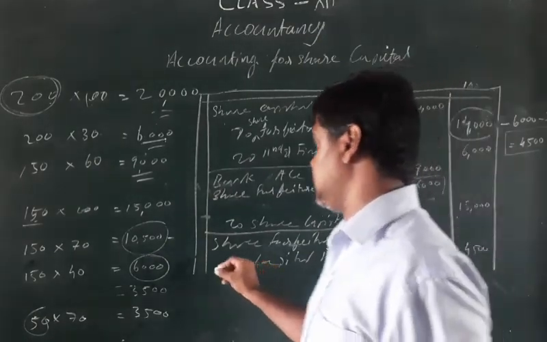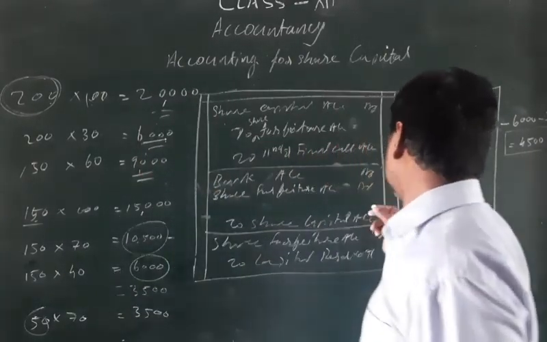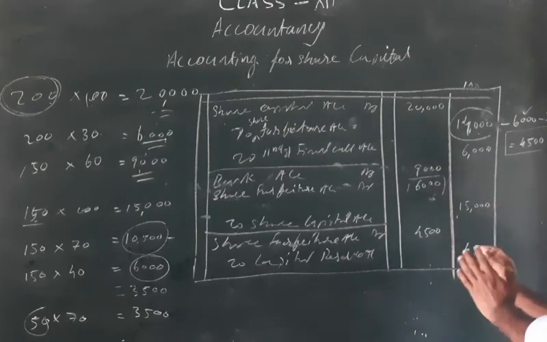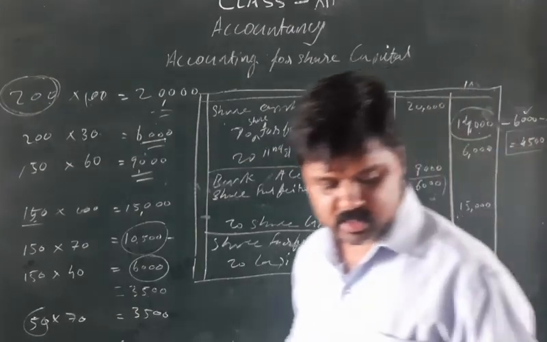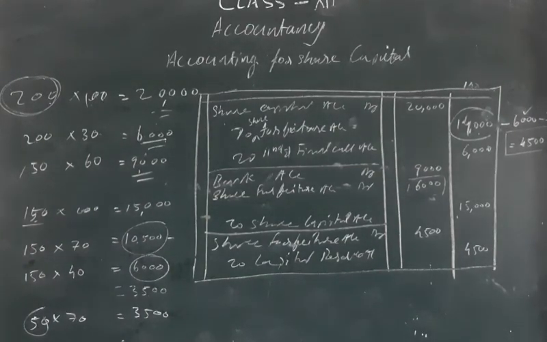You can mention that excess amount transferred to capital reserve account. Clear now? 6,000 we already used for giving discount, and 3,500 we maintain here for giving discount for 50 shares. The maximum discount that can be given is up to 3,500. So you need to solve many questions like that.